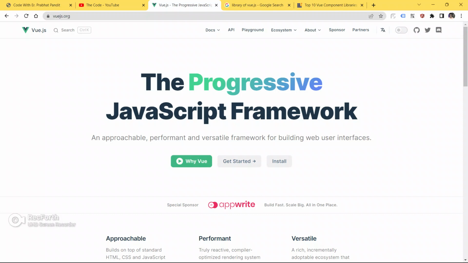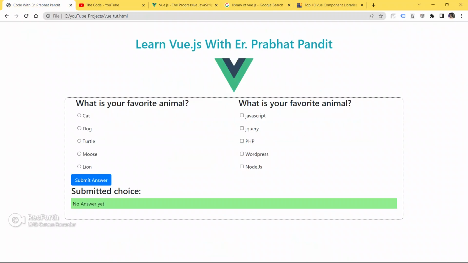To show you, I have already built an example. Let me go to the example to show what we are going to learn in this video using the very progressive JavaScript framework known as Vue.js. See, this is the example I have built using HTML, CSS and Vue.js.